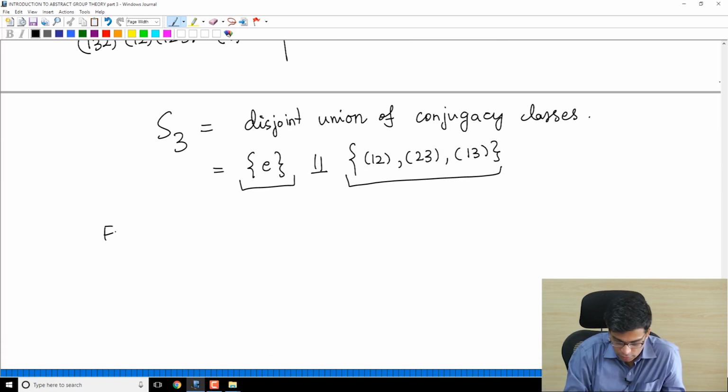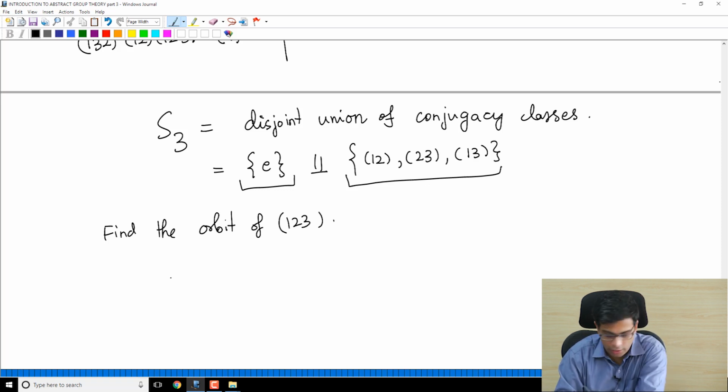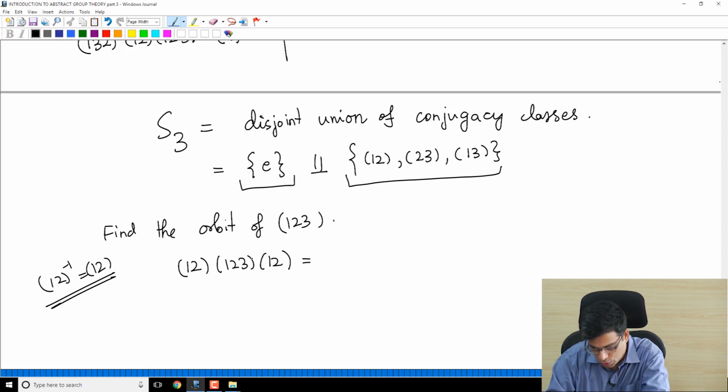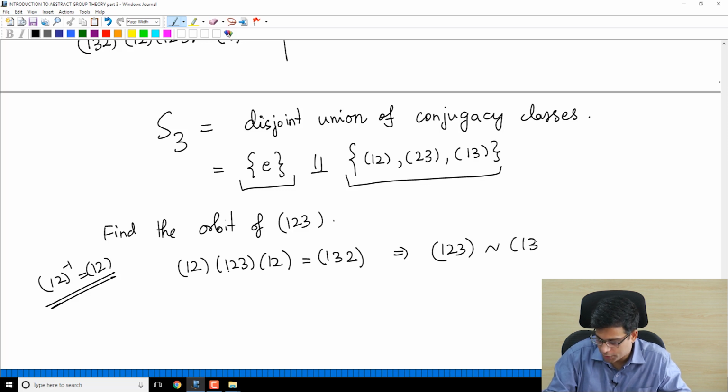So find the orbit of (1 2 3), let's say. In order to find the orbit of (1 2 3), let's find the conjugate of (1 2 3) by (1 2). (1 2) inverse, as before, is (1 2). So (1 2)(1 2 3)(1 2). Let's compute this. 1 goes to 2, 2 goes to 3. So 1 goes to 3, 3 goes to 1 and 1 goes to 2. So (1 3 2). 2 goes to 1, 1 goes to 2, 2 goes to 1. So (1 3 2). So this means (1 2 3) is related to (1 3 2).